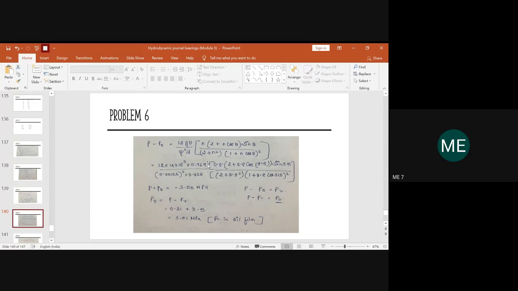Right, so simplify and let me know how much you get. Are you getting P minus P naught is equal to minus 3.50 megapascal? Kindly check and let me know the answer, how much you get.